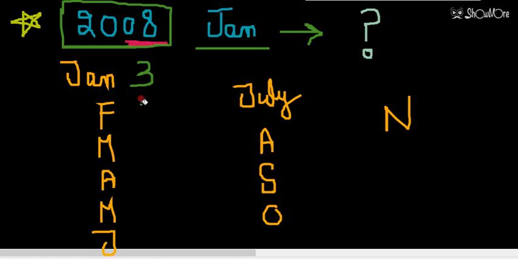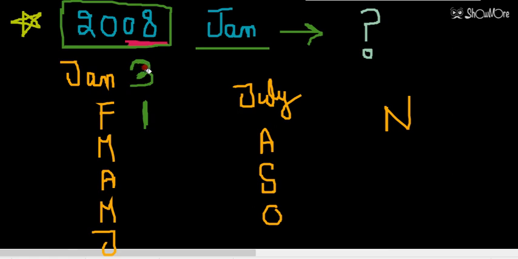So in February there will be 29 days. Out of that 29, 28 days will complete 4 weeks, and 1 day will be extra. So we are writing the extra days, or you can say the number of odd days in the month.